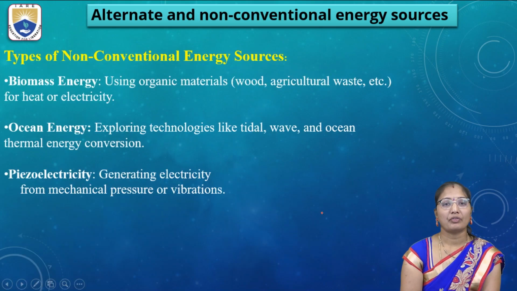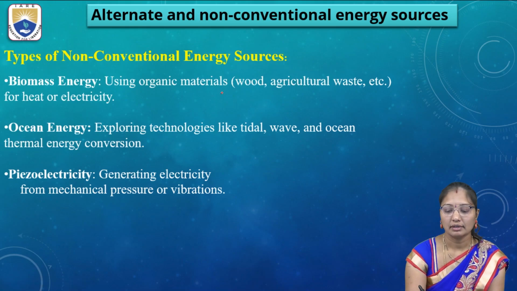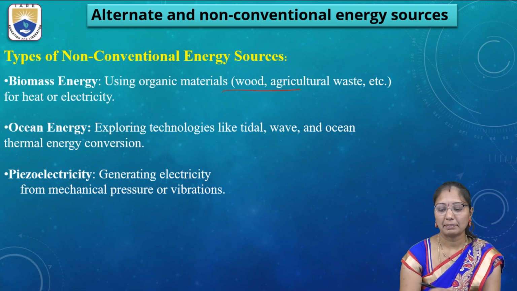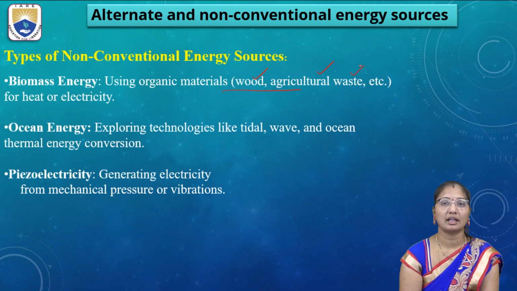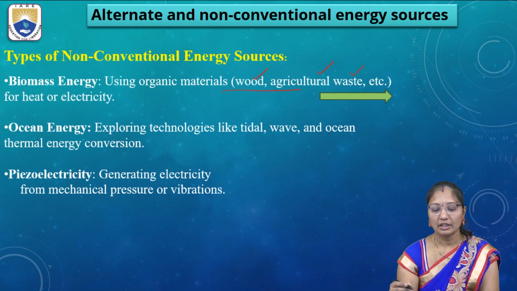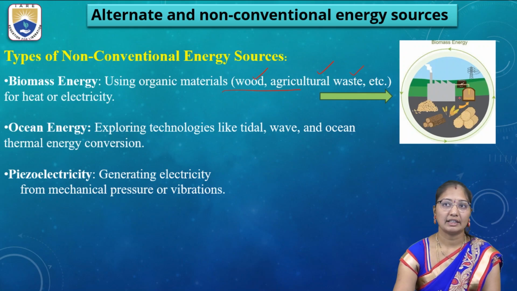The next type of non-conventional or renewable energy is biomass energy. It uses organic matter, from animal waste or plant waste, maybe wood, agricultural waste, etc., for generation of heat and electricity. So all the waste like wood, agricultural waste or animal waste is used to produce this power energy.